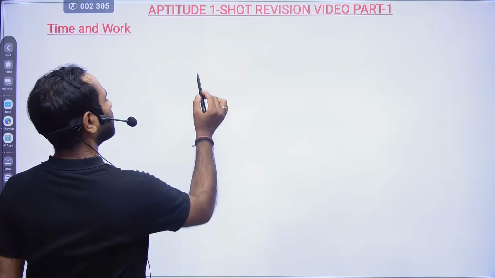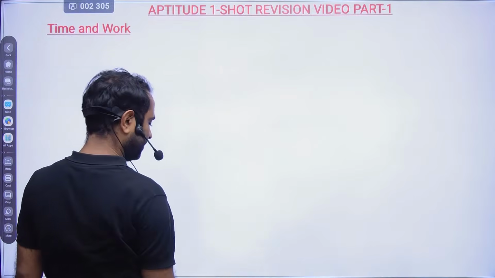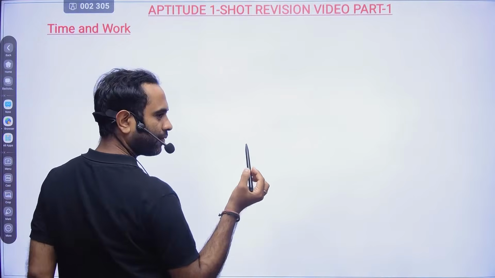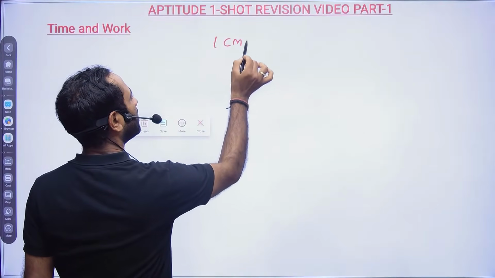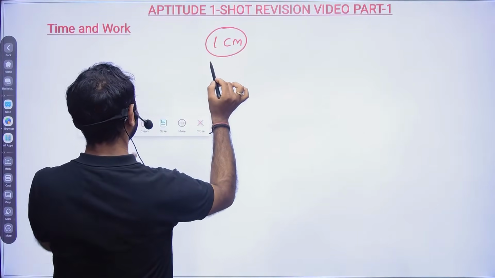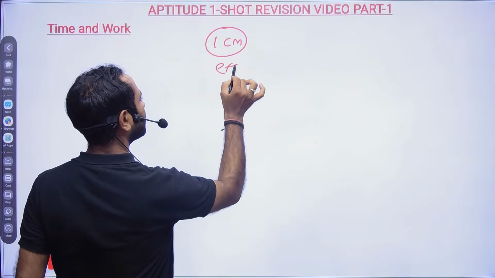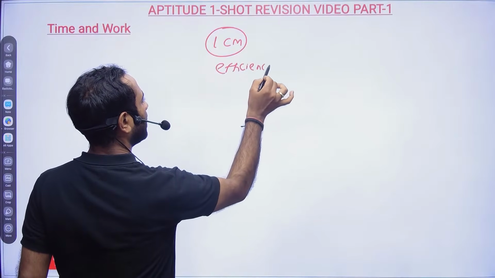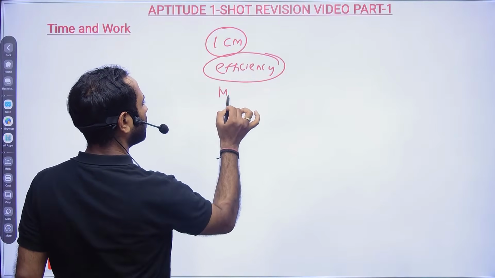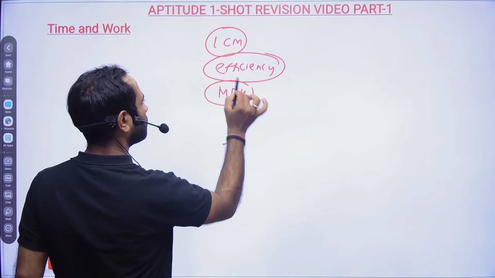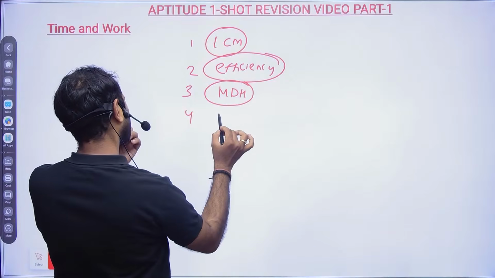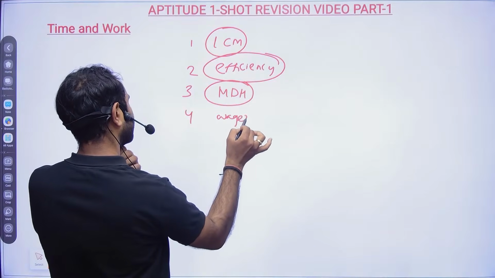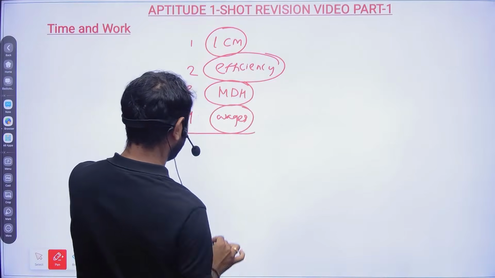Time and work. In time and work we use the LCM method. As you already know, there will be the LCM method, then efficiency, then the MDH formula, and then wages-specific questions. These are the four things that will be there in time and work.